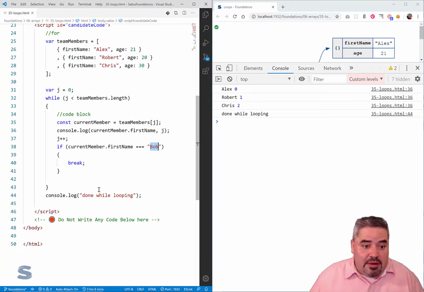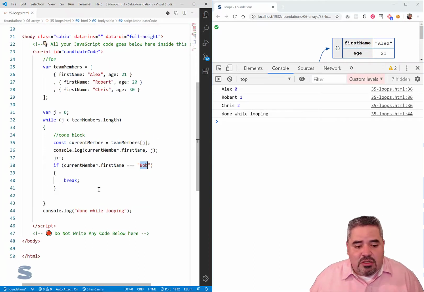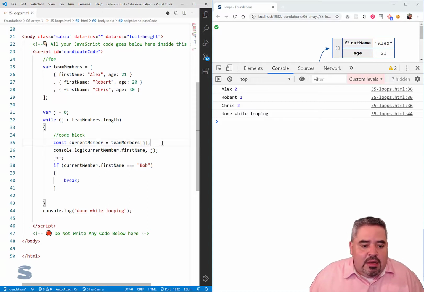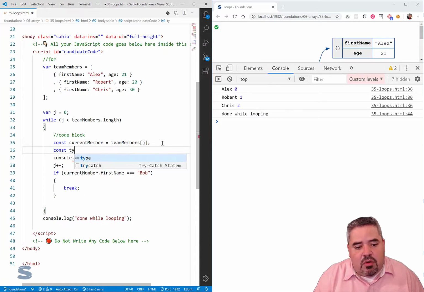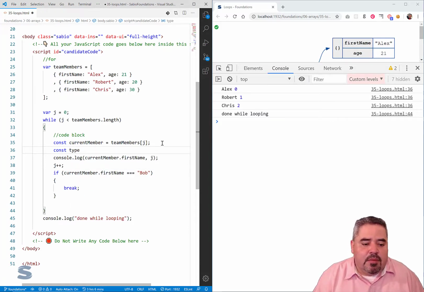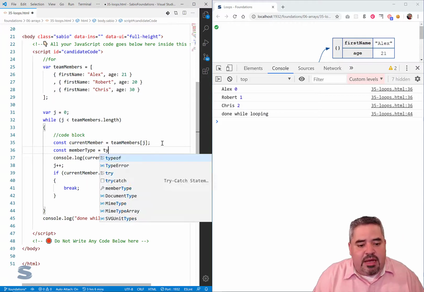Now, while I'm here, every now and then there's going to be a preview of doing some null checks, because we're going to use our if statement as a null check. We're going to create another variable, we're going to say const. This constant is going to hold the member type. We're going to say member, actually lowercase m for member, type. And we're going to use the typeof operator.